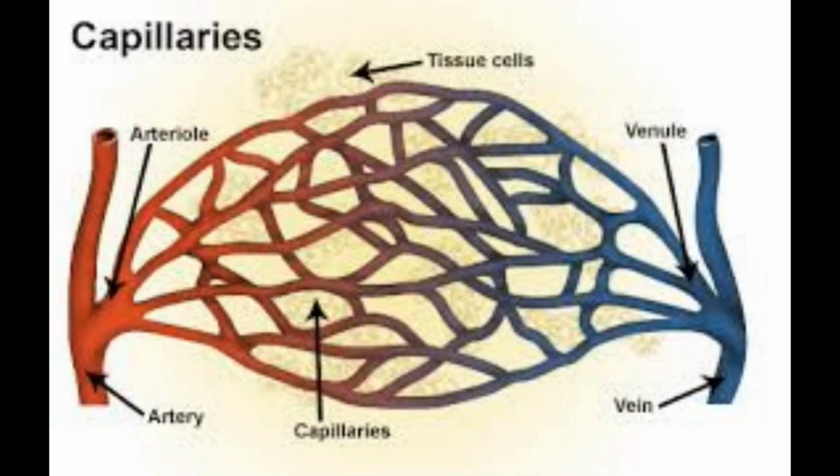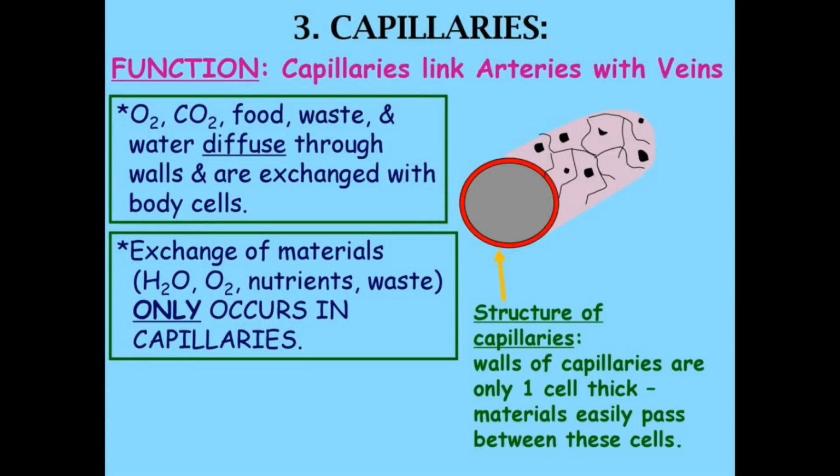Next, the third type of blood vessels are capillaries. Capillaries are fine tube-like structures which are located at the joints of arteries and veins. That means the capillaries are fine blood vessels which connect arteries and veins. The walls of the capillaries are one cell in thickness, and their function is they enable the diffusion of oxygen and carbon dioxide and all other materials into the cells. This is about arteries, veins and capillaries.